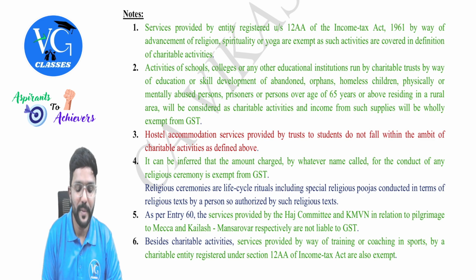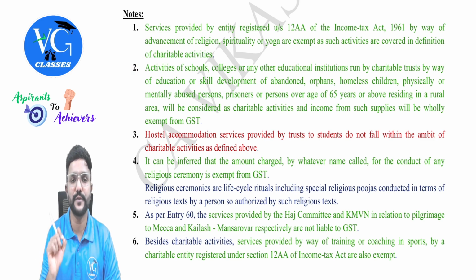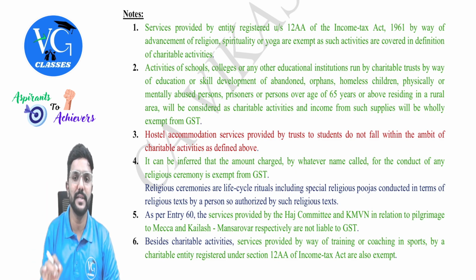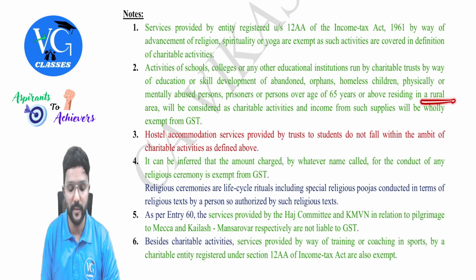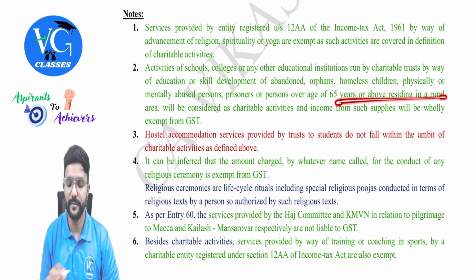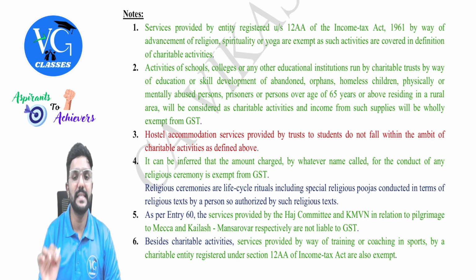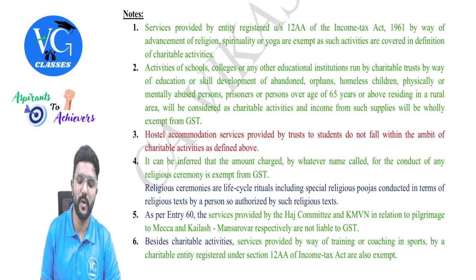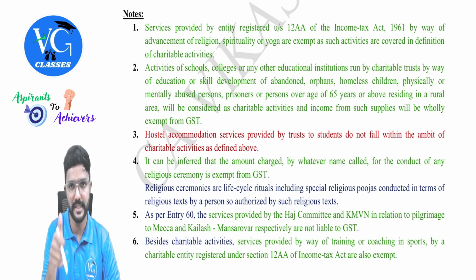Next, coming to the second note: activities of schools, colleges, or any other educational institution run by a charitable trust by way of education or skill development of abandoned, orphans, homeless children, physically or mentally abused persons, prisoners, or persons over the age of 65 years or above, residing in rural area. Only in rural area for these people. These will be considered charitable activities and the income from such supplies will be wholly exempt from GST.